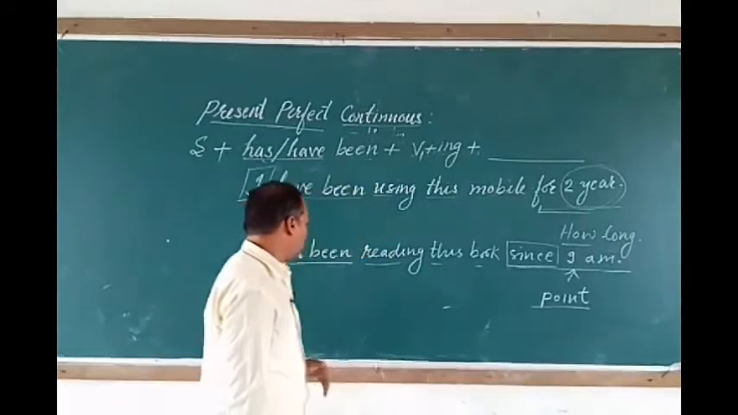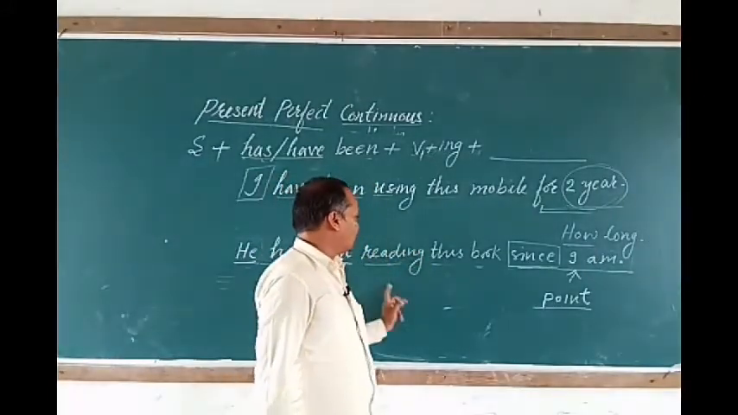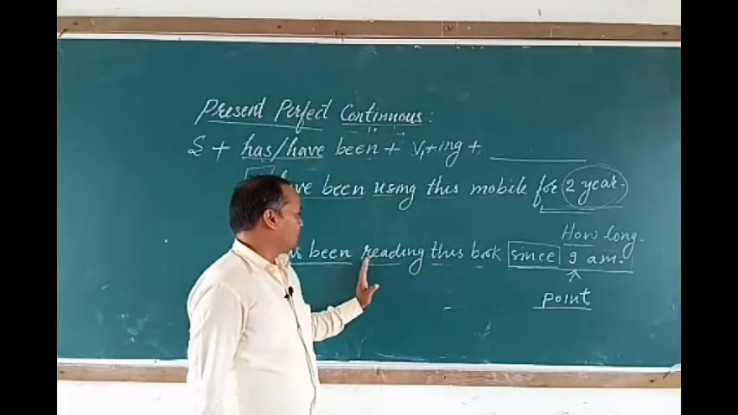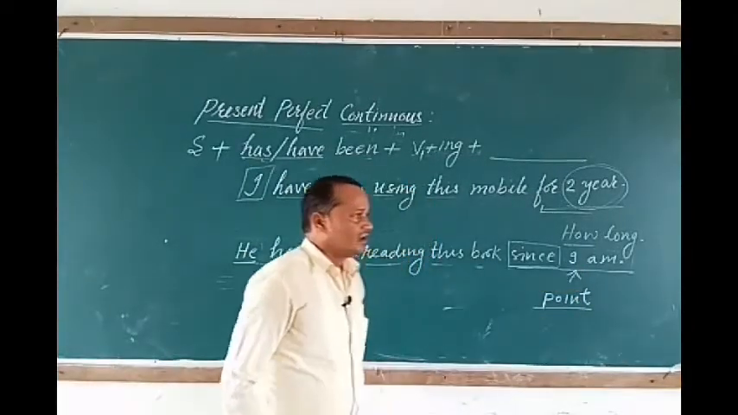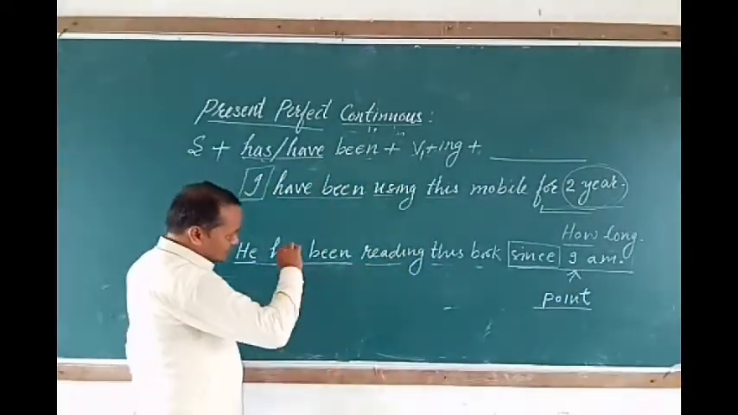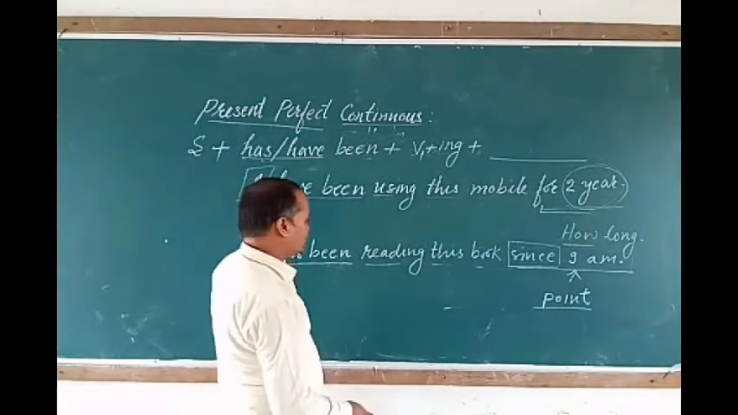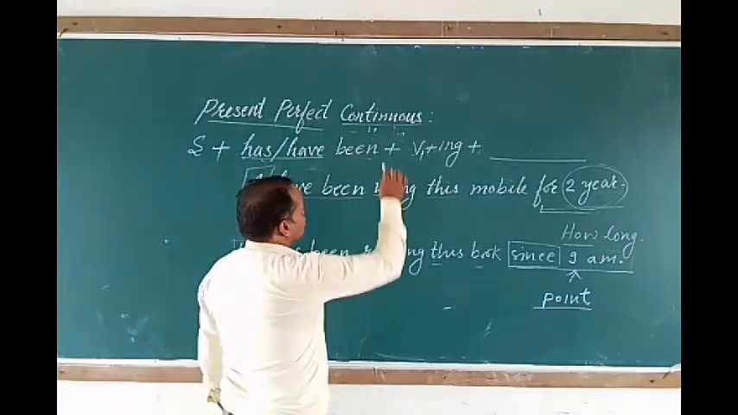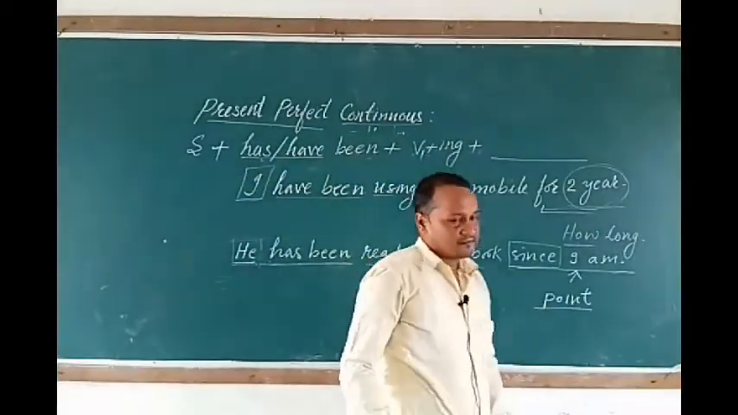It is still continuing. He has been reading, which means the action of reading this book has started at the point of time, at 9 a.m. It is the point of time and is still continuing. ये अभी भी जारी है. In this situation we will use this tense, that is called present perfect continuous tense.